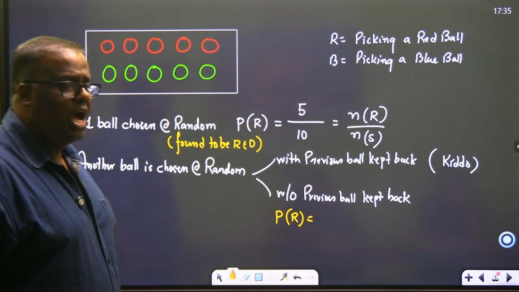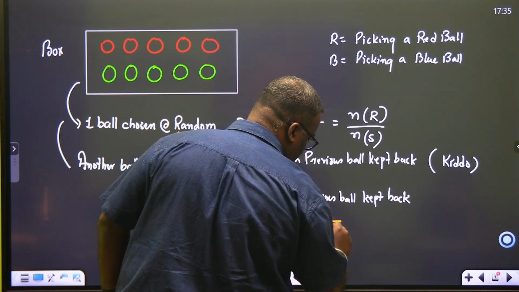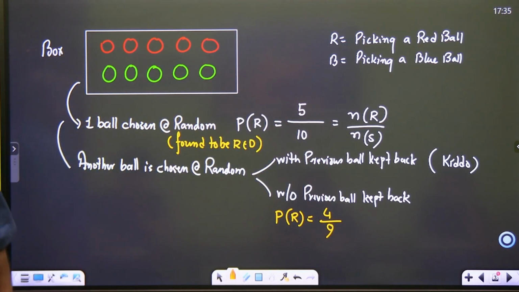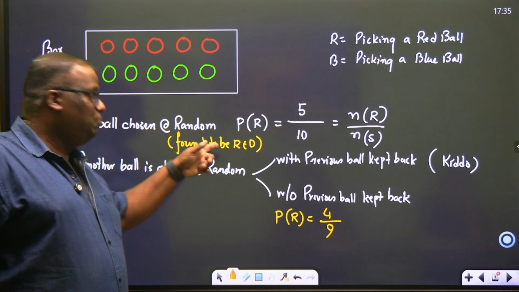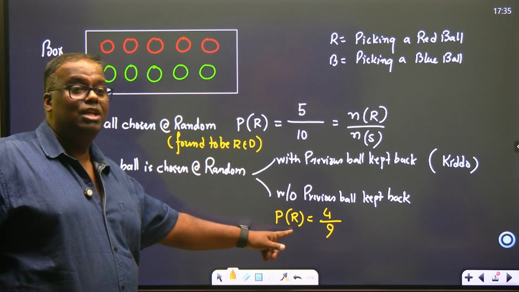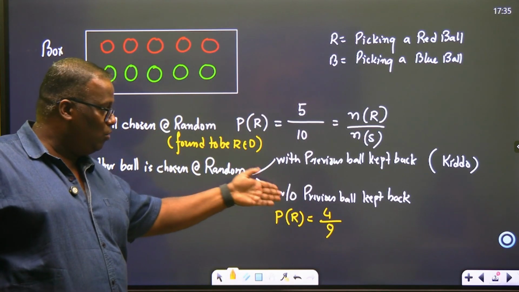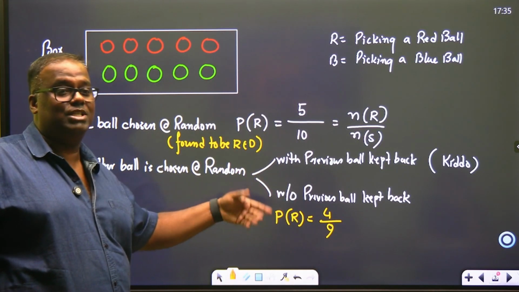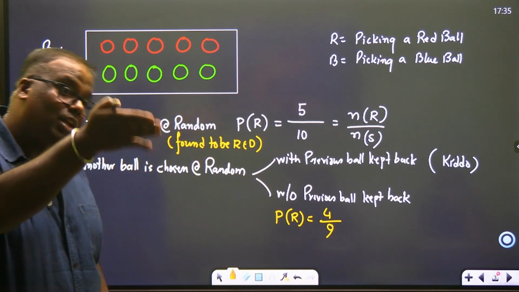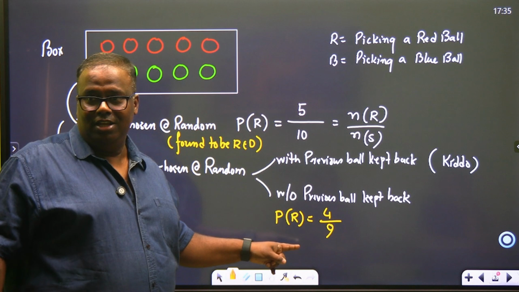Pretty easy. How many red balls are remaining with me? 4. And what is the count? 9. But if this ball was not red, then this would have been 5 by 9. So now the probability that you are calculating for the second one is based on one condition. You just can't simply go and answer this. Understood? You just can't go and answer this.